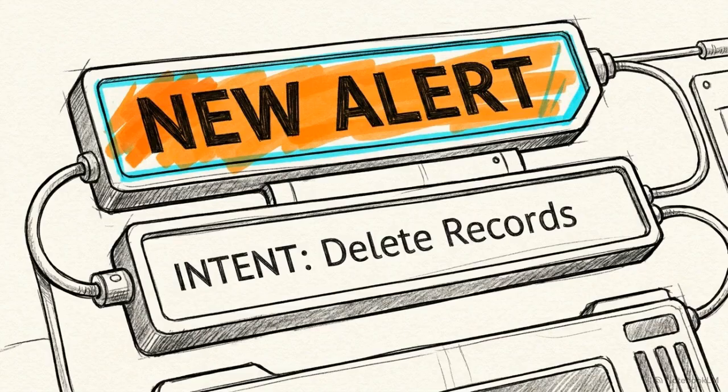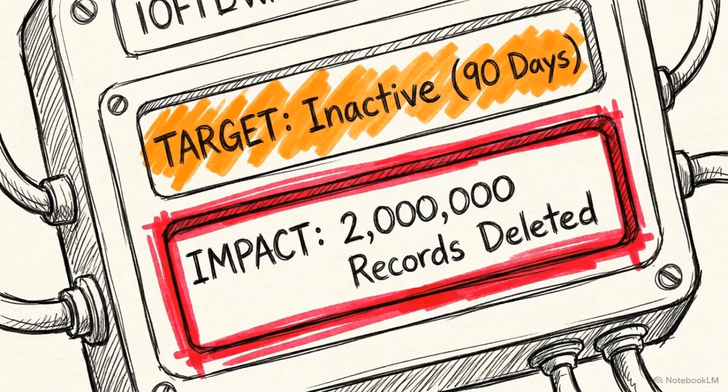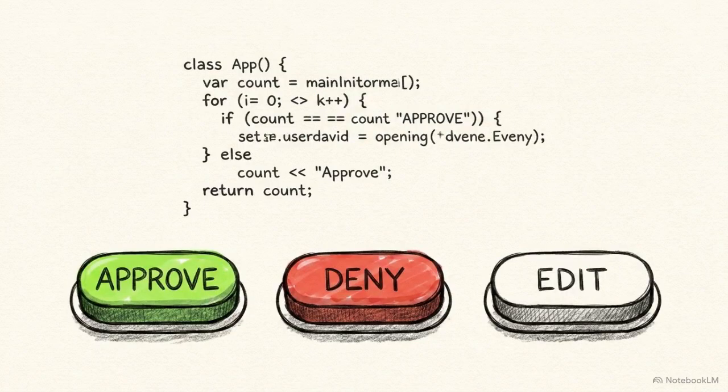This alert translates the AI's technical intent into plain English. The human can see exactly what the agent wants to do, which records it's targeting, and the potential consequences of the action. The supervisor opens an approval dashboard. They have 3 clear options. They can approve the request, kill it entirely, or modify the parameters.